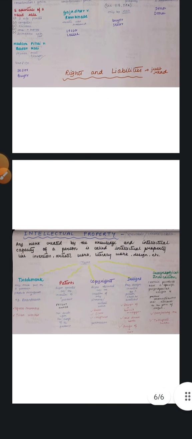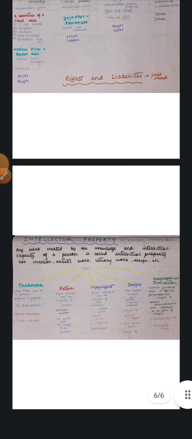So you see, all these things are intellectual properties. These 5 things. And we come to an end to this chapter on property. I hope, this is a very easy chapter and it's very scoring too. You need to read this because it has some 5-6 marks, I think. I will write in the description if you want to know.